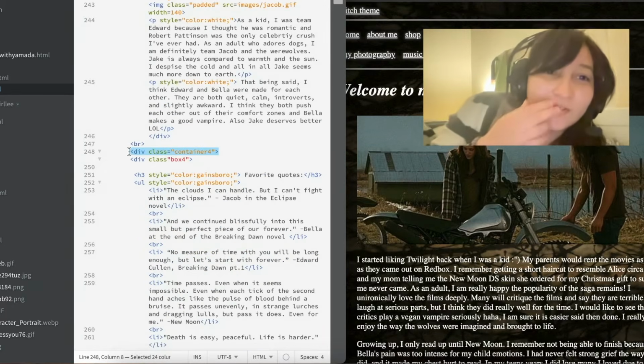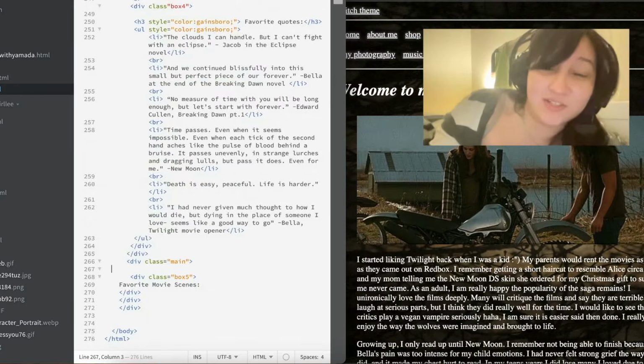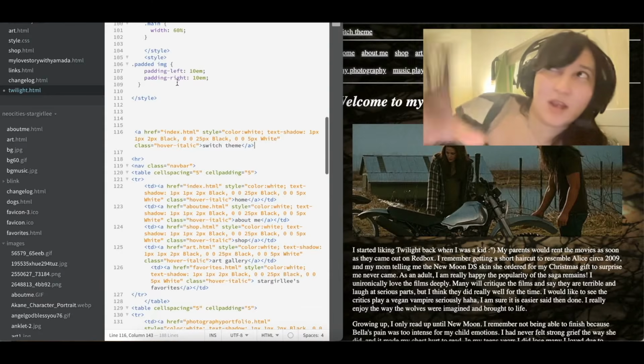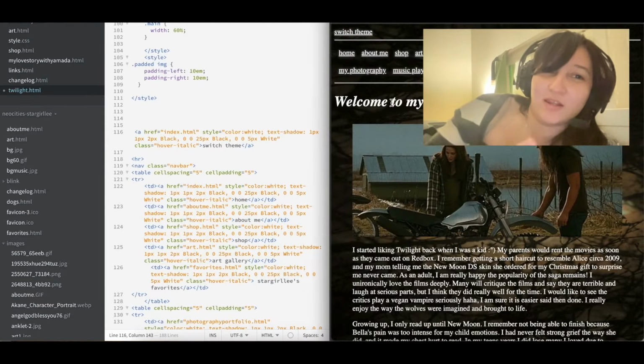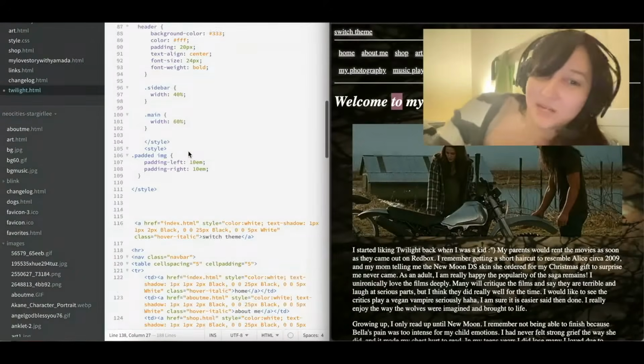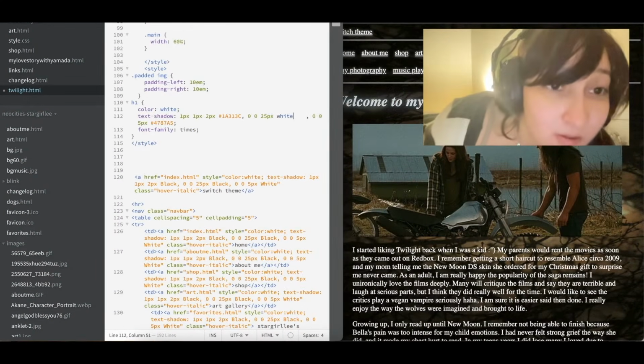Oh, here I also think I'm figuring out that I didn't need all the containers. I just kind of needed that main one for the centered stuff, which I think I have under content, and then I have container for the sidebar and the main on the bottom. So yes, I think I'm slowly figuring it out.